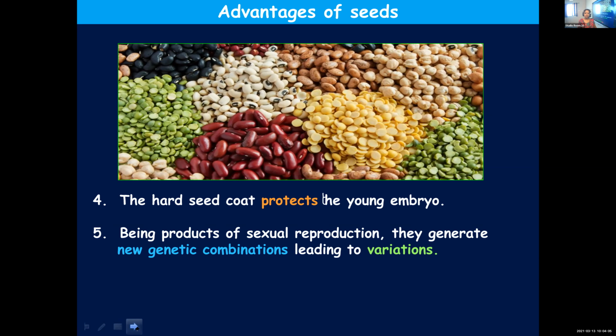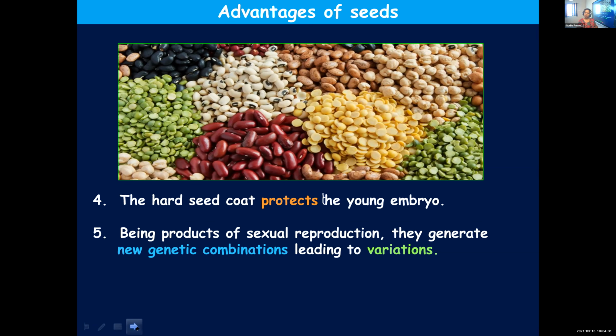Generally they will be similar to their parents, because no fusion of gametes, no recombination of characters. But seeds are formed as a result of fertilization, where male and female gametes are combined. This combines different characters, and we get new combinations of characters, which definitely leads to variations. So that is another advantage.